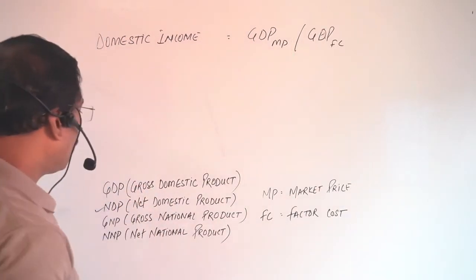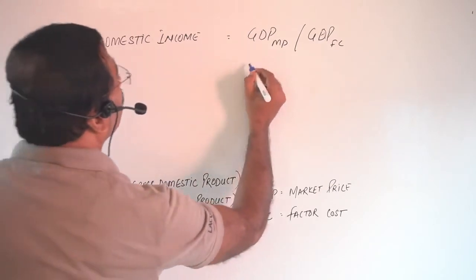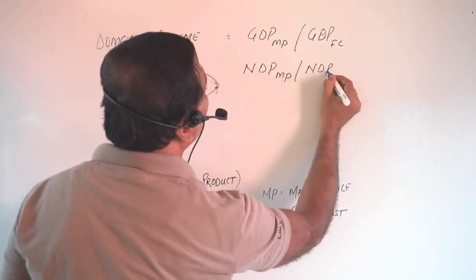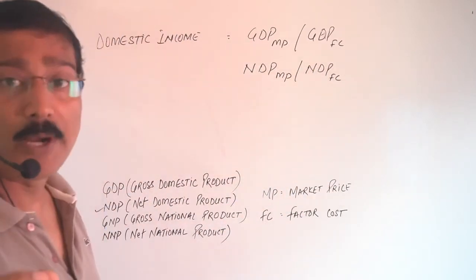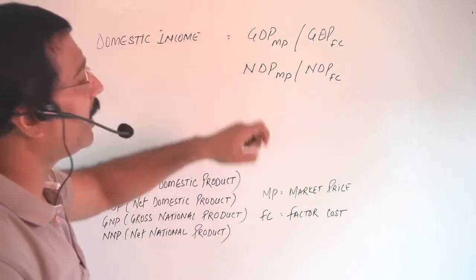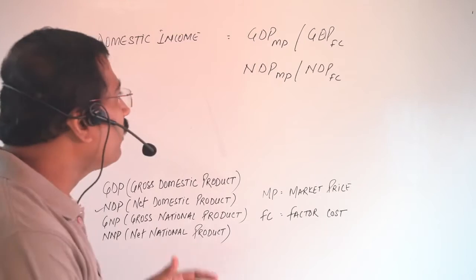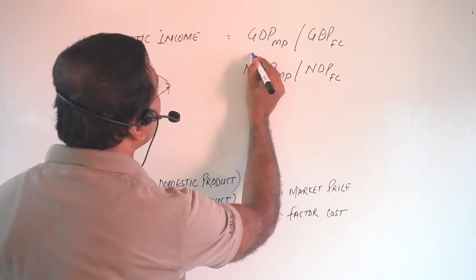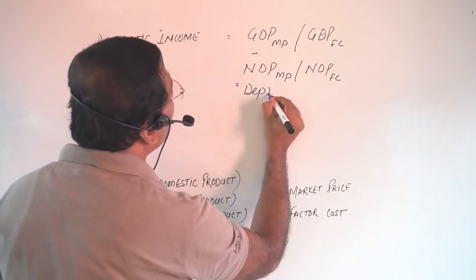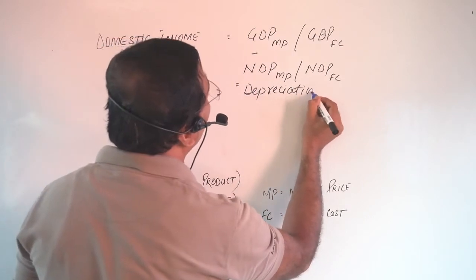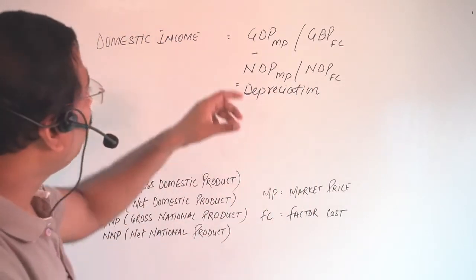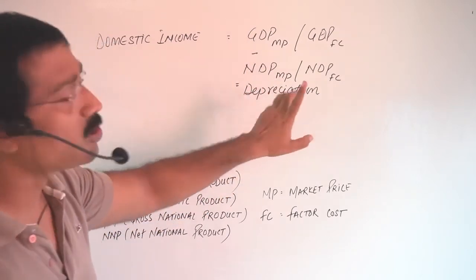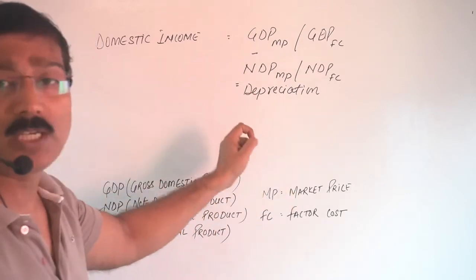Second, NDP, net domestic product. NDP MP or NDP FC. Now the first point is, here is gross and here is net. Then what is the difference between gross and net? The difference between gross and net is equal to depreciation. Very clear? The difference between gross and net is equal to what? Depreciation. Very important point it is.